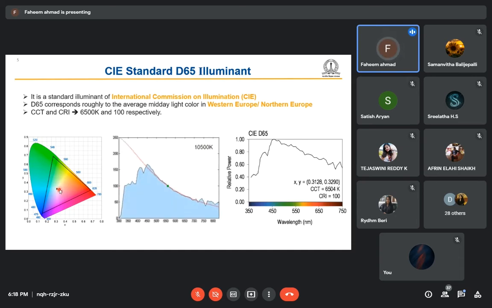This is the D65 illuminant, which is measured in broad daylight somewhere around the afternoon, so people use this as a standard. When people try to make a transmitter for a visible light communication system, they try to achieve this D65 illuminant, and this is how its spectrum looks.